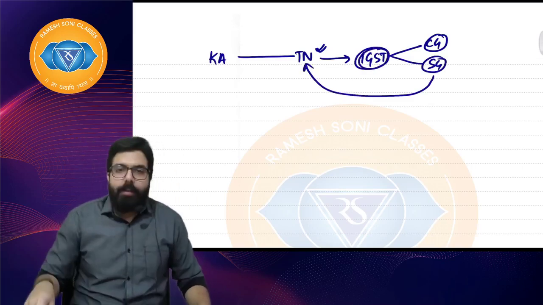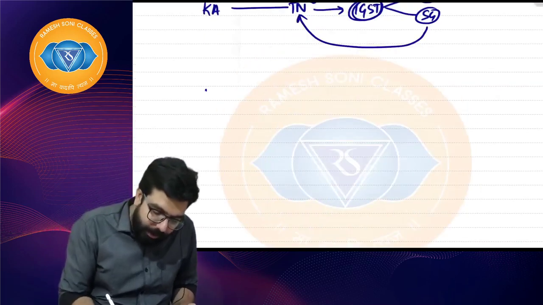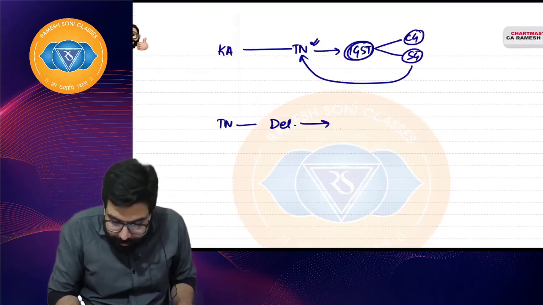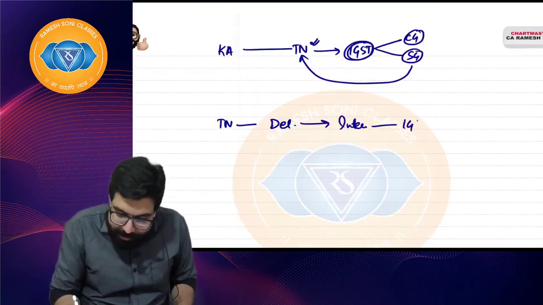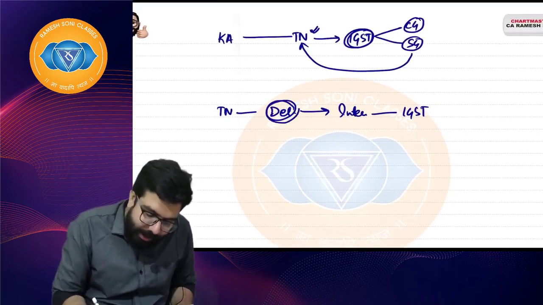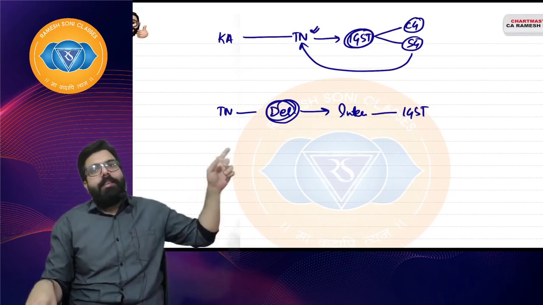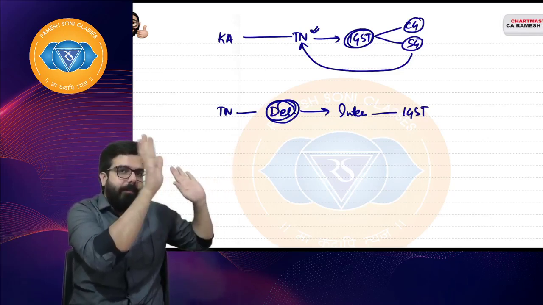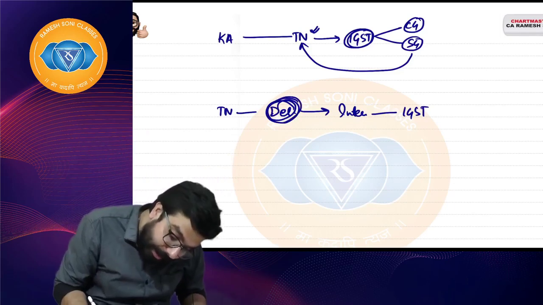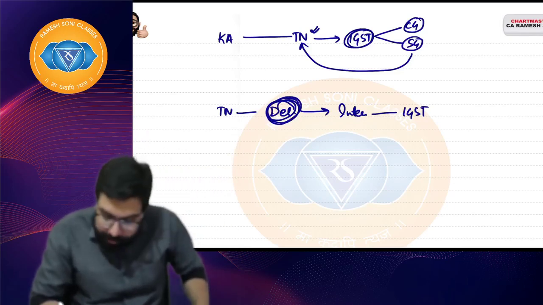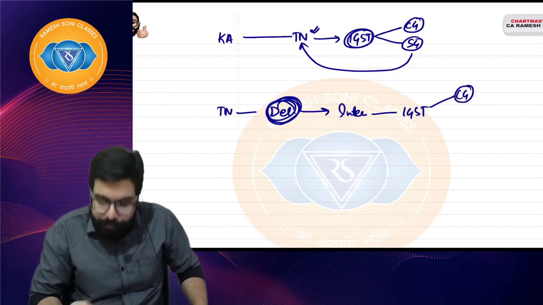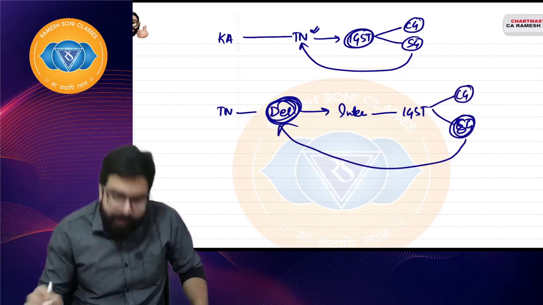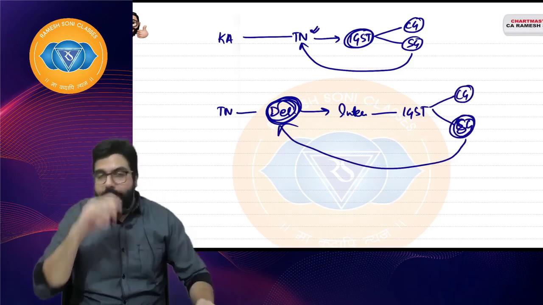Let's see what will happen with the central government. Supposing goods are sold from Tamil Nadu to Delhi. It is interstate and always IGST will be charged. If the Delhi guy is a trader, he will get full IGST credit. No cascading effect because he got the credit. But if the Delhi guy is a consumer, then the central government will keep 50% with itself and transfer 50% to the state government of Delhi, that is the consuming state. I hope everyone is clear.